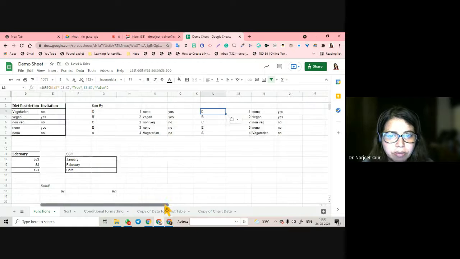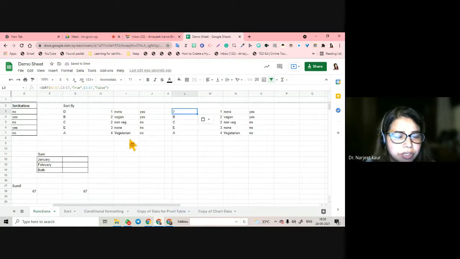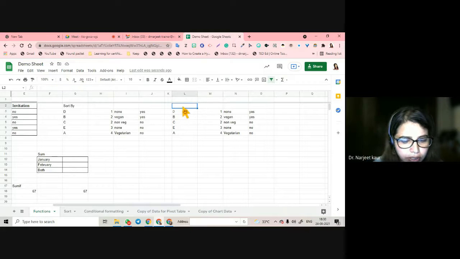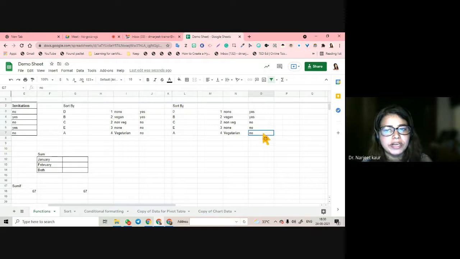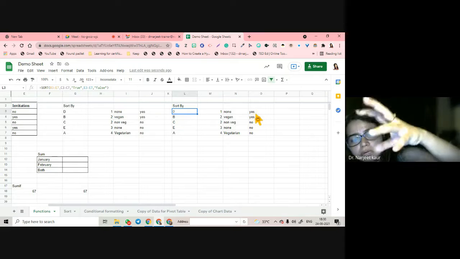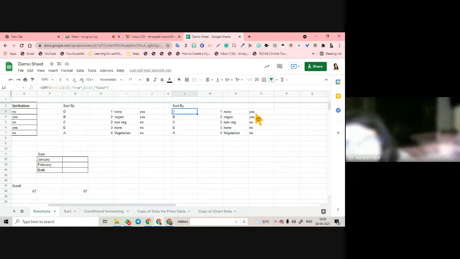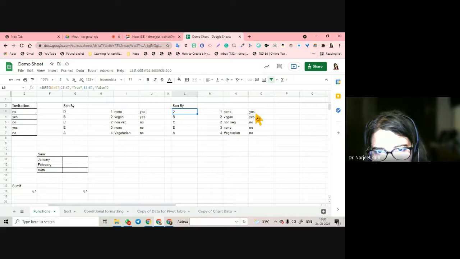Here it is. Because I had already inserted some values here, it was not working. Right now, this function has worked in another cell that was empty. So this empty cell has got me what data? 1, 2, 3, 4 in ascending order, true. Yes and no in descending order. Why yes and no in descending order? Because it was false. I had wanted the data to be false. False means descending order. Why? Because the letter Y of the alphabet comes later than N. As simple as that. Got it?